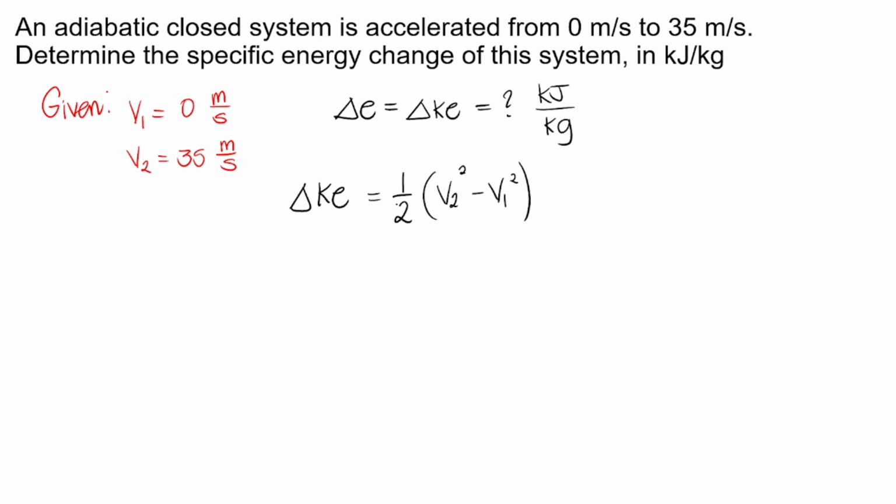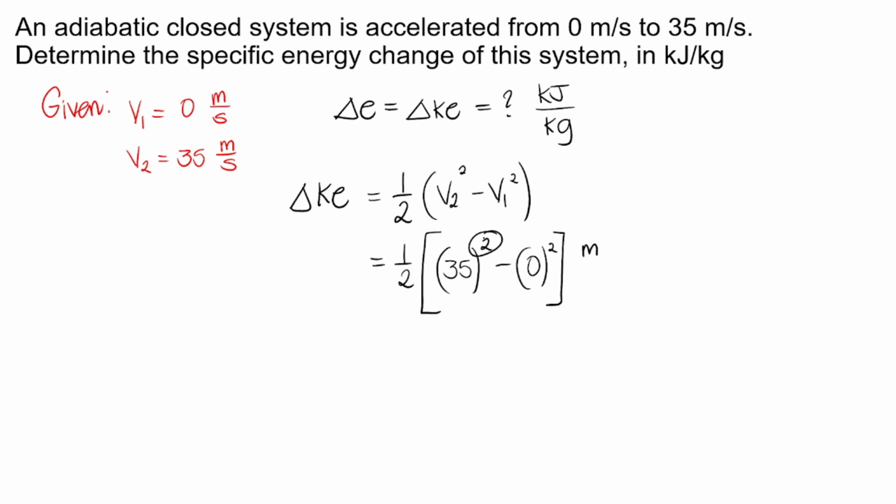So, yun lang yun. So, inputting our values, we have 1/2 times 1/2, tapos V2 is 35 squared minus V1 which is 0. Pwedeng hindi mo ilagay pero in this case, lagay na natin. Tapos, yung units, ilagay ko na lang dito sa labas. Kasi pareho naman sila, para hindi na natin sila ilagay separately.